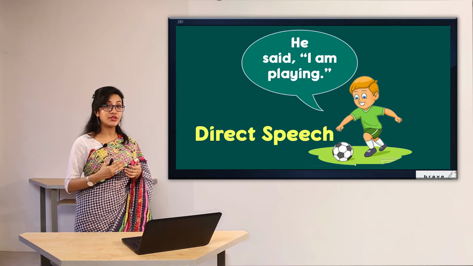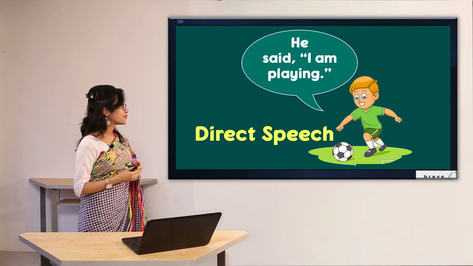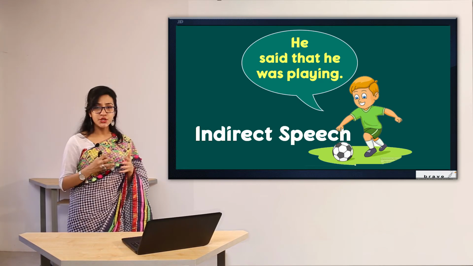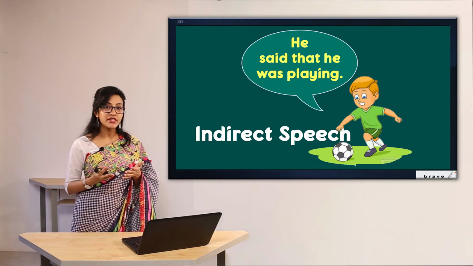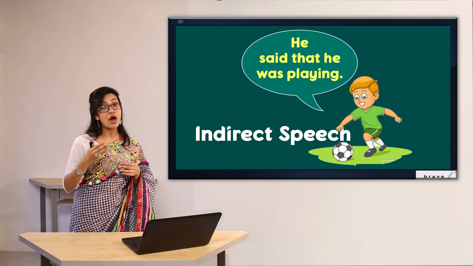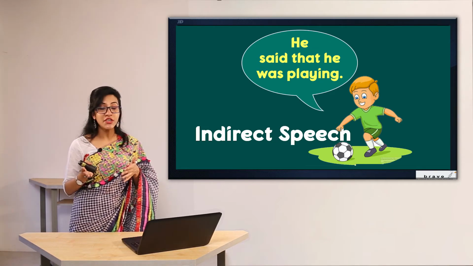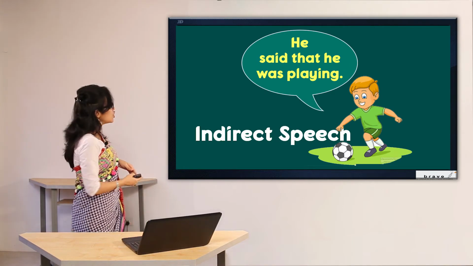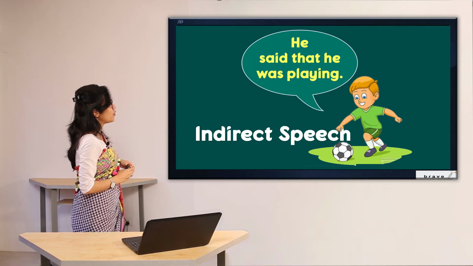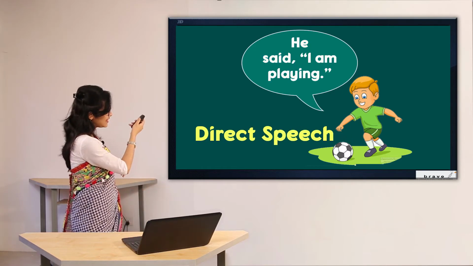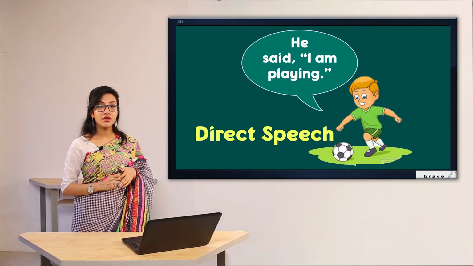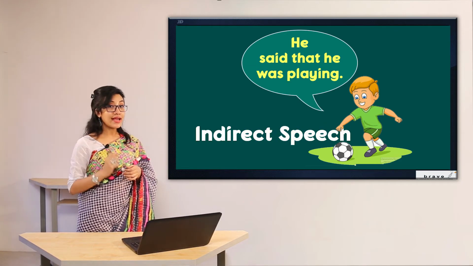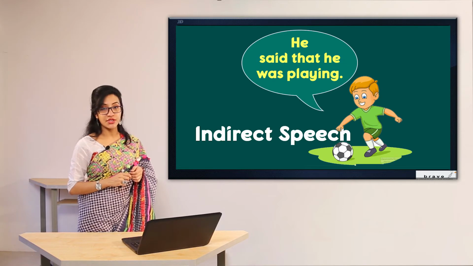Now how are we going to change it into indirect speech? He said that he was playing. Dear students, you don't need to get confused right now, because I'm going to show in detail how you change from direct to indirect speech. What you're going to focus on now is the changes that have been made. So in the first example, what can we see? We see that "that" has been added. We can see that the pronoun has been changed and also the tense has been changed here.